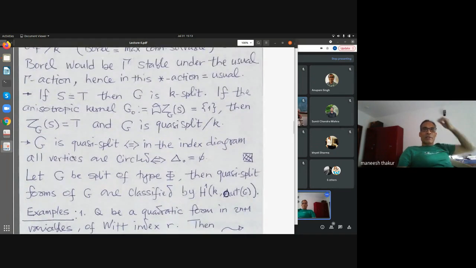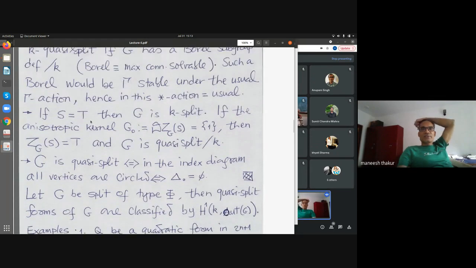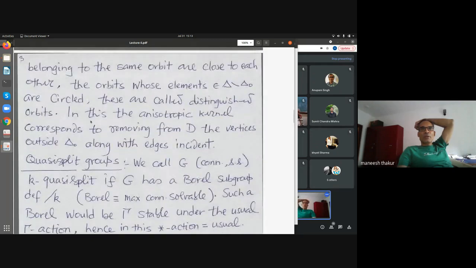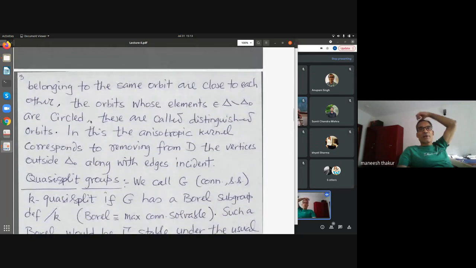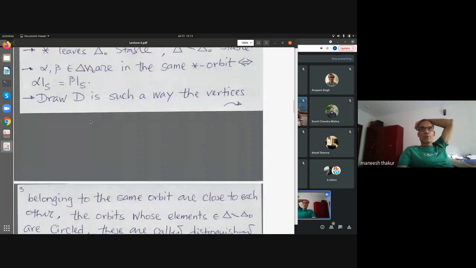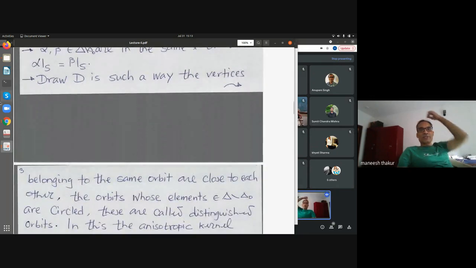So once you have this index, from there you can read various things about the group. Once again, let me repeat. You draw the diagram in such a way that two vertices which belong to the same orbit are placed close to each other, typically in a vertical line.